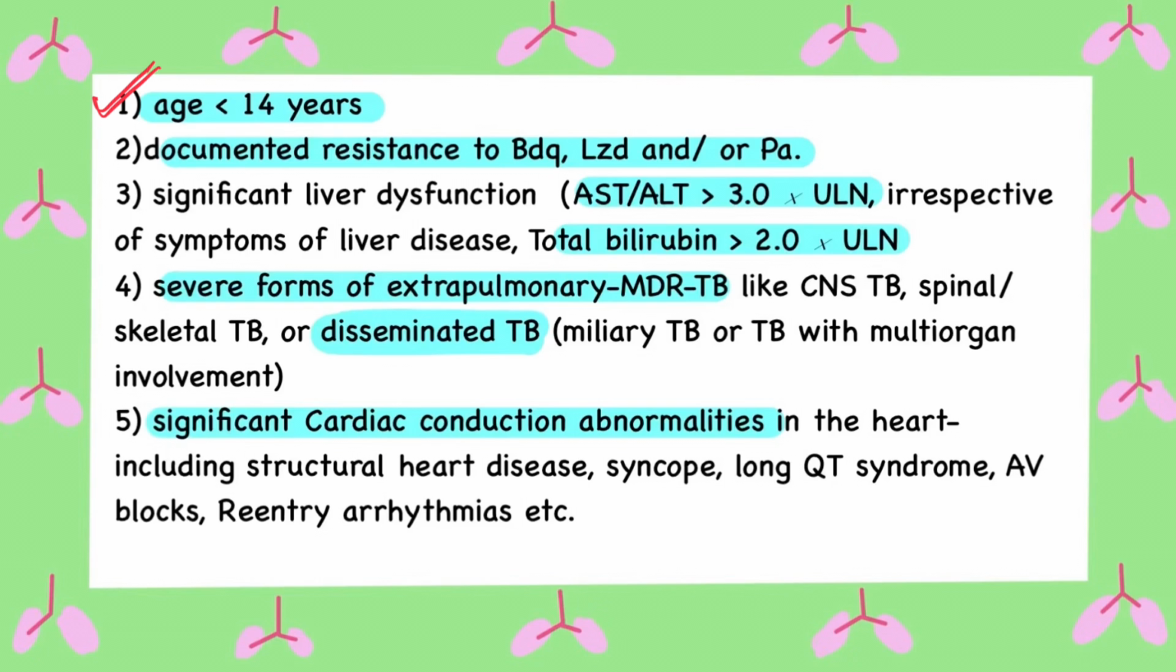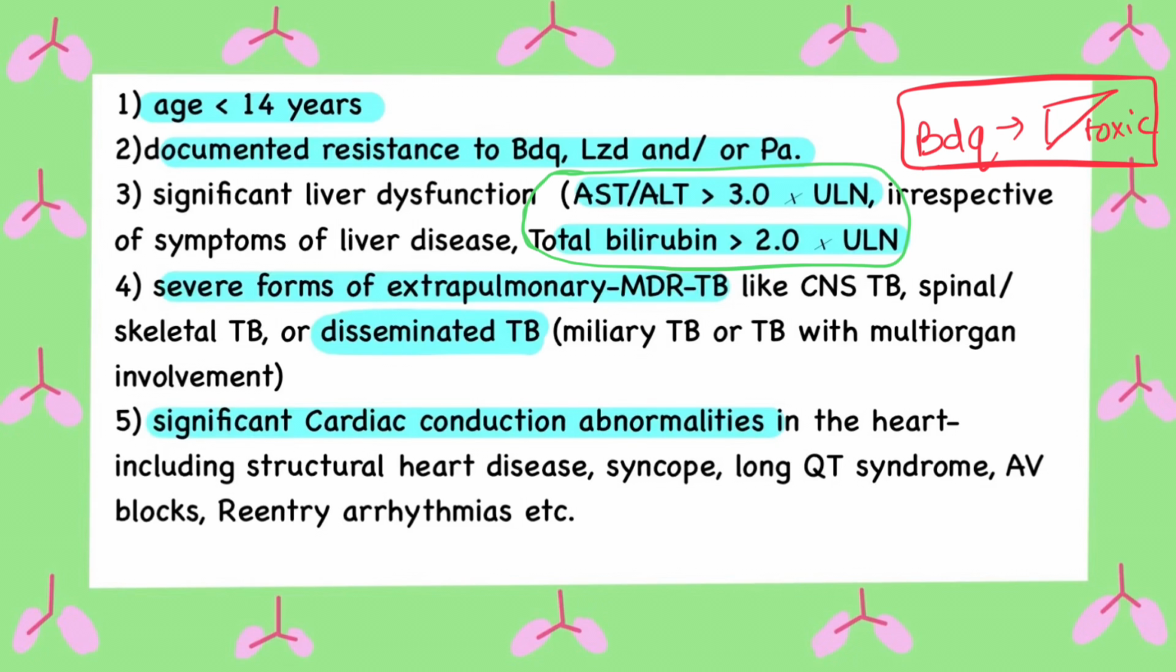Age less than 14 years, and documented resistance to bedaquiline, linezolid, and pretomanid. Both of these are contraindications to BPaLM regimen. Apart from this, severe liver disease, as in liver enzymes more than 3 times the upper limit of normal or total bilirubin more than 2 times the upper limit of normal, irrespective of signs and symptoms of liver disease, is a contraindication for BPaLM regimen. This is because bedaquiline is hepatotoxic.